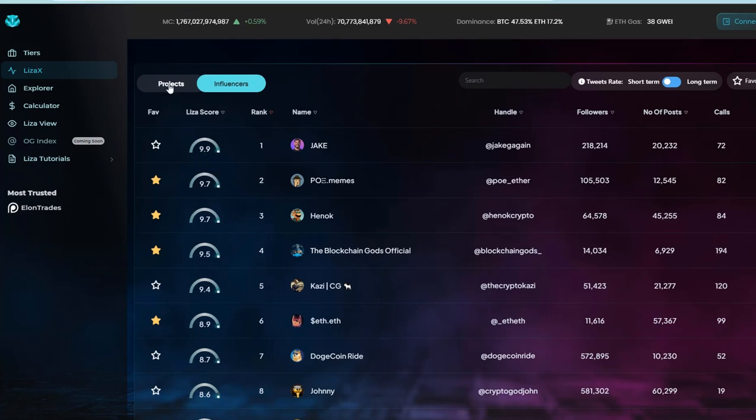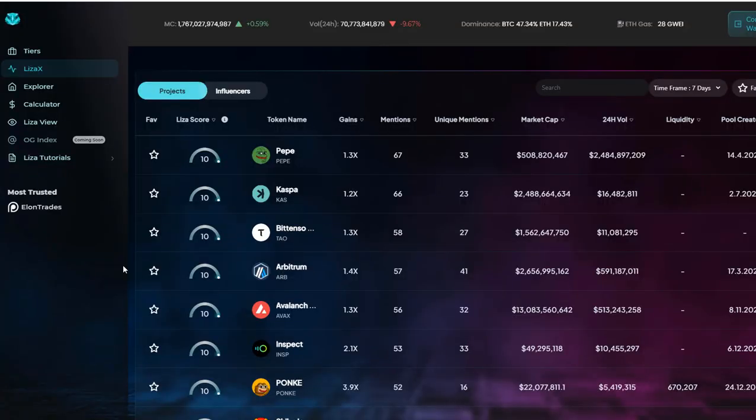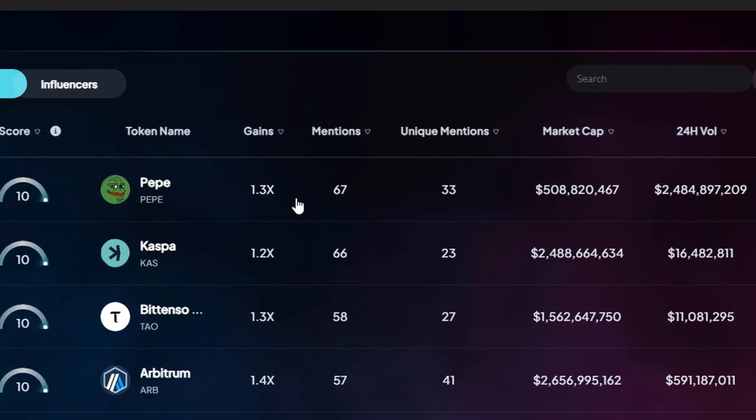This is where the magic happens. Okay, so let's talk about the features that we have here. First of all, this dashboard is divided into a few sections. We have the list of the most talked about mentioned projects. It's divided into mentions and unique mentions. So unique mentions is how many unique influencers talked about a specific project, and if an influencer mentioned a specific project for like 4 times a day, that would be in the mentions. It won't be counted in the unique mentions.